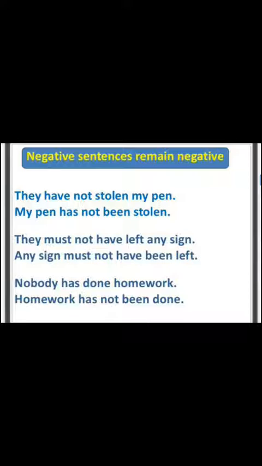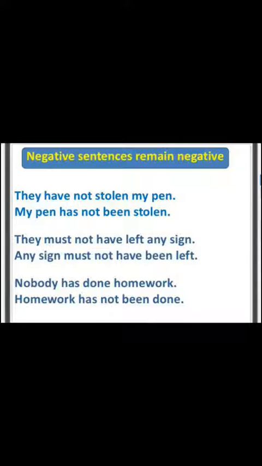They have not stolen my pen. It is a negative sentence and a negative sentence always remains negative. My pen has not been stolen. You have to put "not" between "has" and "been" and then after that "stolen". In the previous slide I told you that there is no need to put "by them". So, nobody has done homework. Here "nobody" means this is a negative sentence.